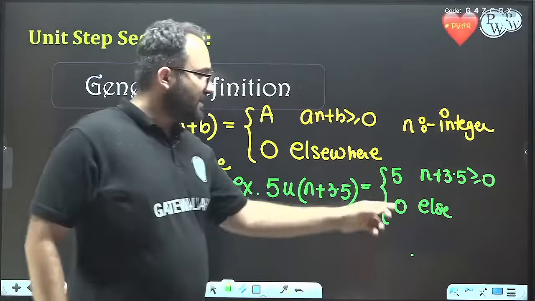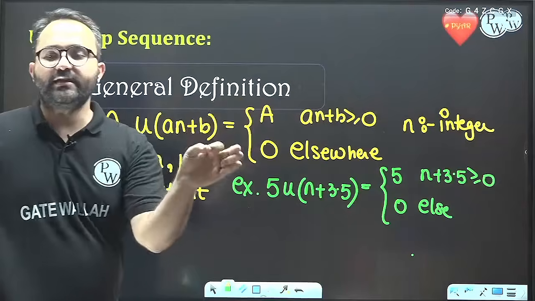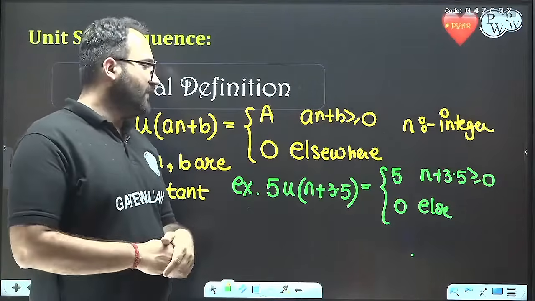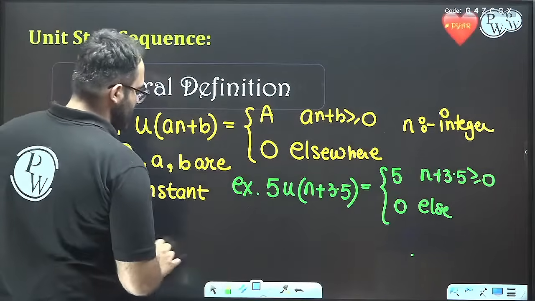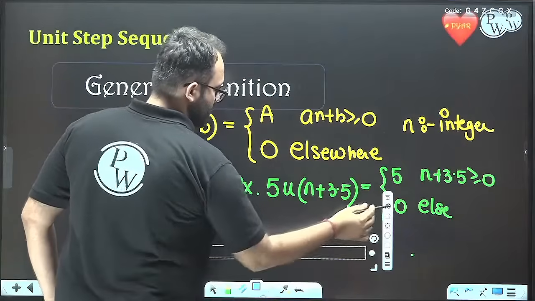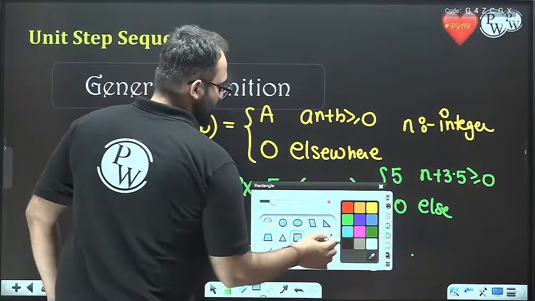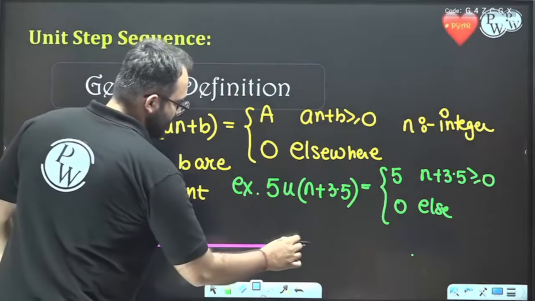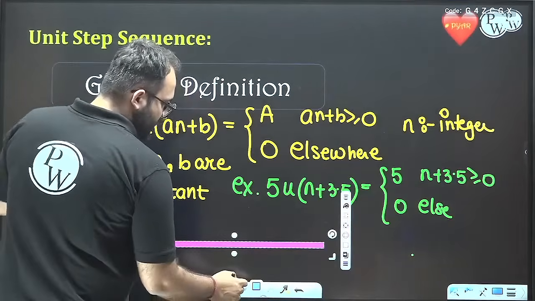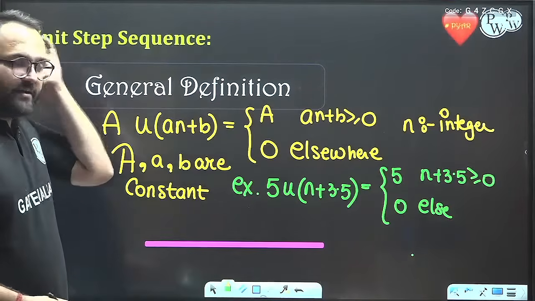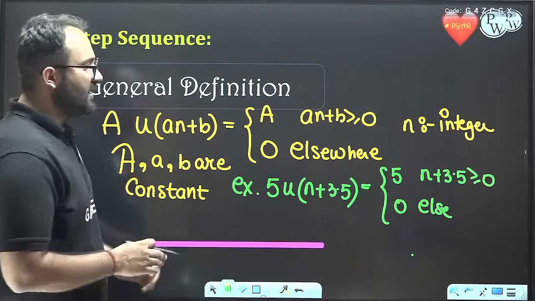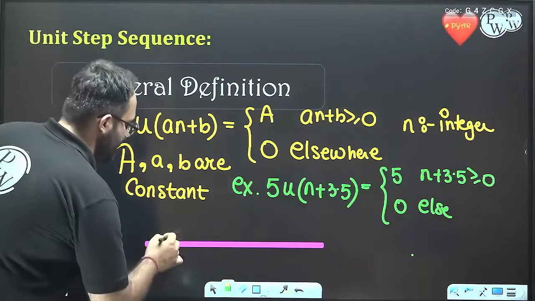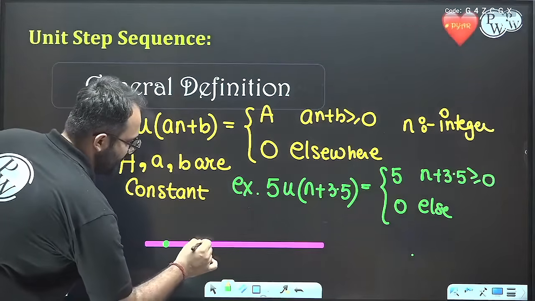So from here we can see that n is greater than or equal to minus 3.5. Now it is very important to understand what n greater than minus 3.5 means. So this is the n axis.